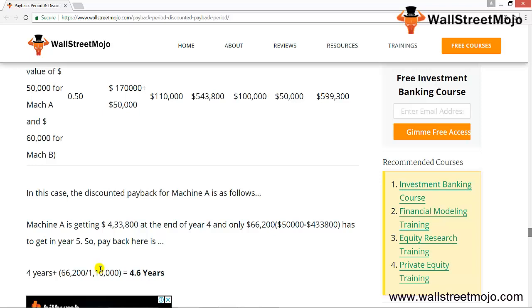Eighth, post-tax cash flows. The cash flow should be taken net of taxes. It is always better to avoid using pre-tax cash flows and a pre-tax discounting rate. I hope you have understood how to derive the cash flows, and how to derive the payback and discounted payback period from those cash flows for the capital project.